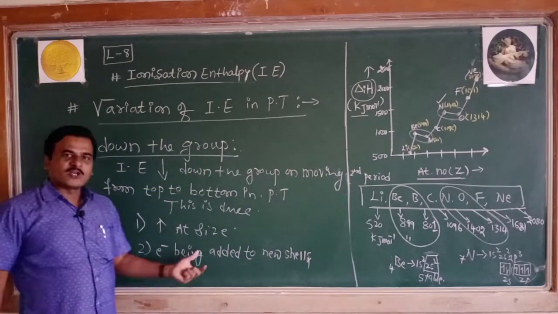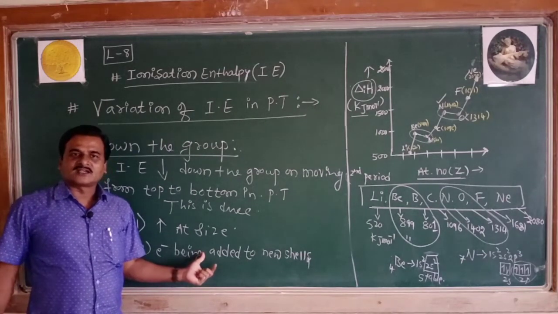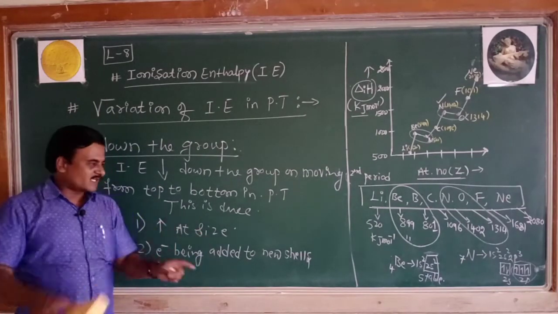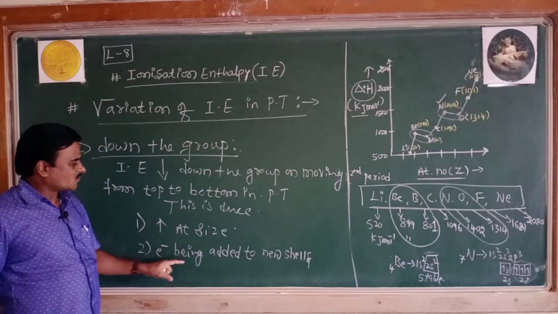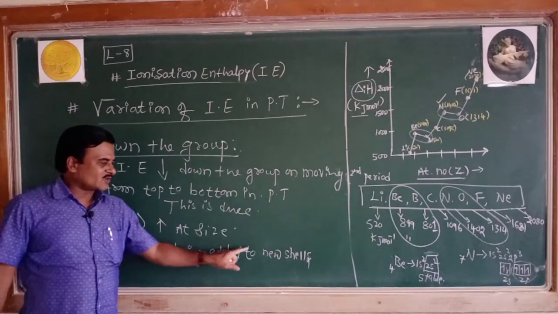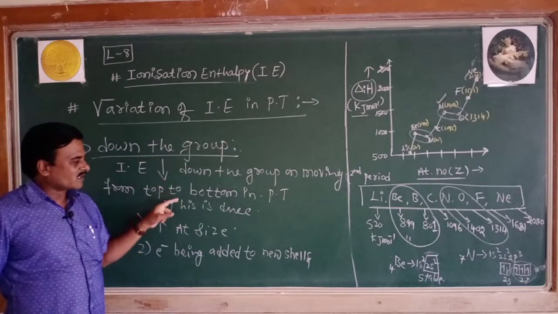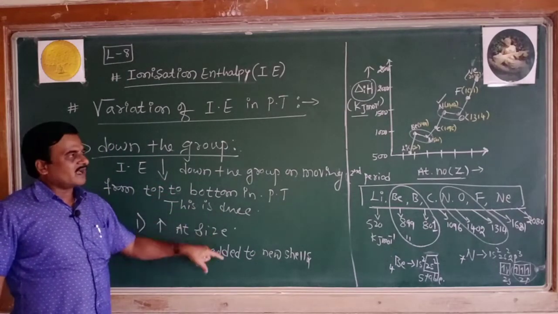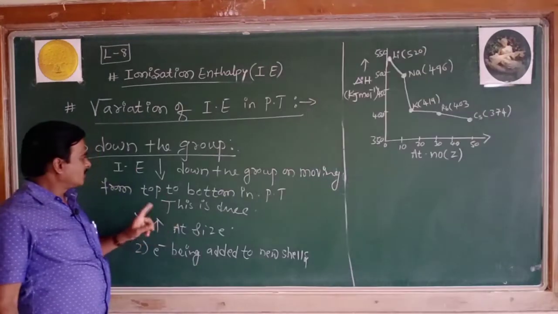There the nuclear charge gets compensated, or counteracted, by the shielding effect. So because of these two reasons, increase in atomic size, and since the electron gets added to a new shell, the ionization enthalpy decreases moving down the group, which is also clearly justified with the help of a graph.